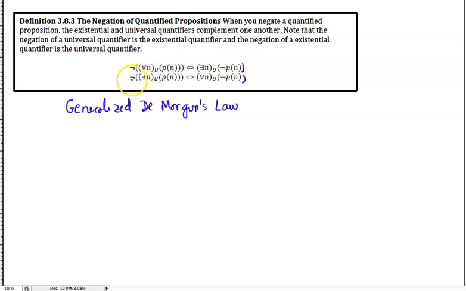And if I'm negating the existential quantifier, there exists n in the universe for which P of n is true, then the negation of that is that P of n is going to be false for all values of n in that universe.